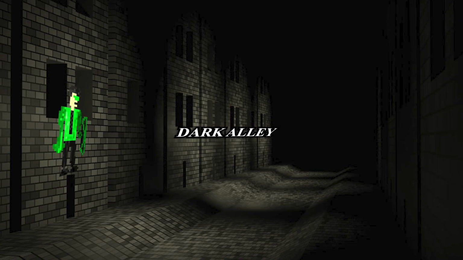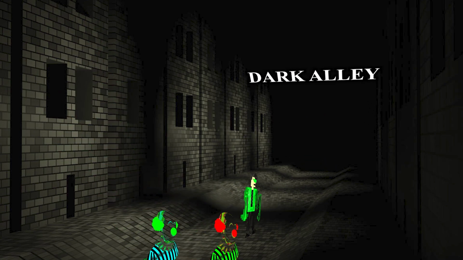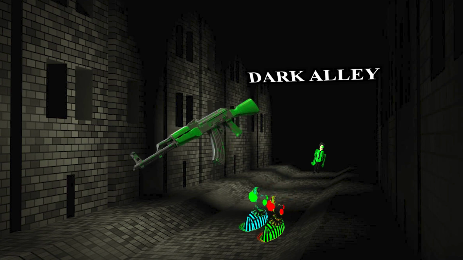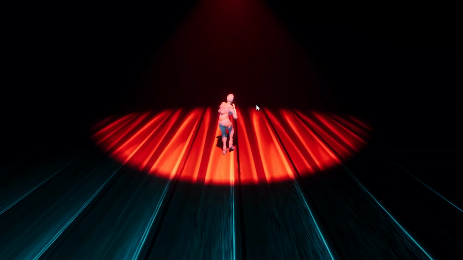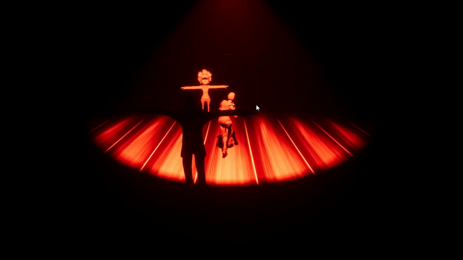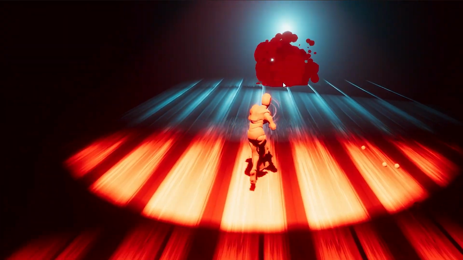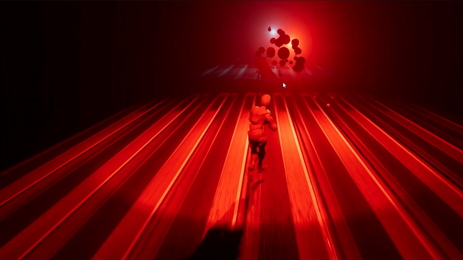So I may have not told you, but once I had a nightmare about clowns chasing me down a dark alley. Yep, that was horrifying. That's why I hate clowns, man. So I decided to add some clowns to take my eternal revenge. I also added some animations and made a script for the clowns, and it's starting to look pretty nice.